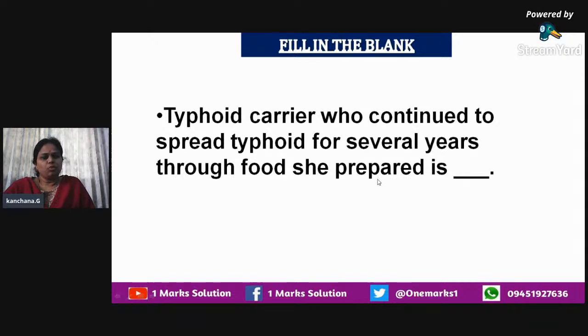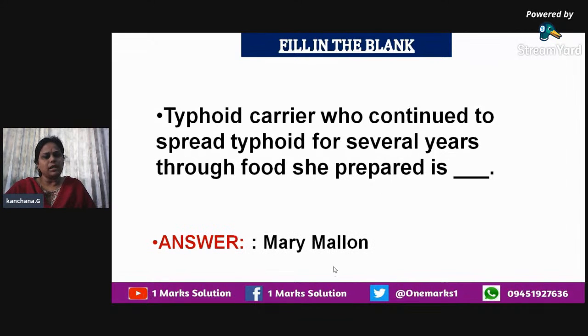Okay. So when we come to know about each and every disease, we should also know how it spread, what was the particular factor that was responsible to cause the disease, etc. So the typhoid carrier who continued to spread typhoid for several years through food that she prepared is who? We have to tell the name of that particular person who was responsible to spread this disease called typhoid for several years through the contaminated food. So the name of the person is Mary Mallon.